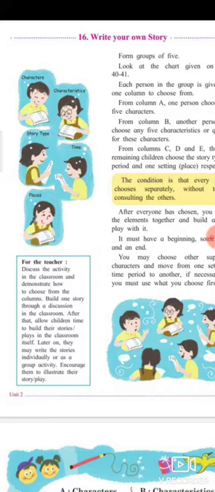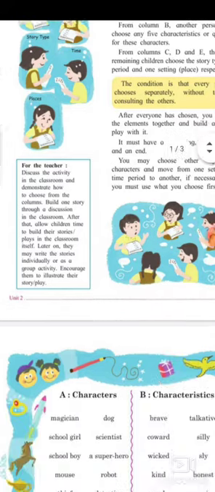For the teacher: discuss the activity in the classroom and demonstrate how to choose from the columns. Build one story through a discussion in the classroom. After that, allow children time to build the stories or plays in the classroom itself. Later on, they may write the stories individually, as an exchange, or as a group activity. Encourage them to illustrate their story or play.